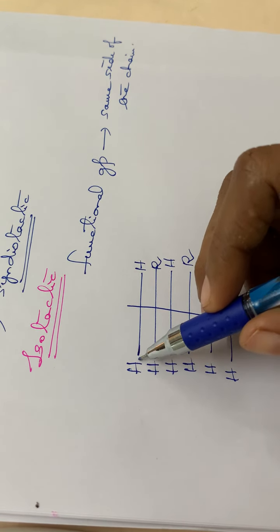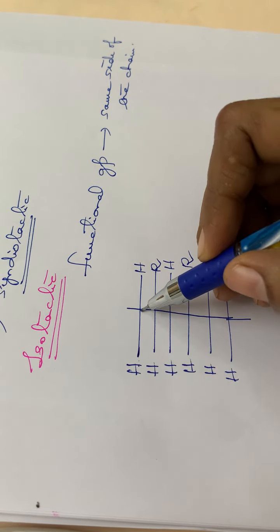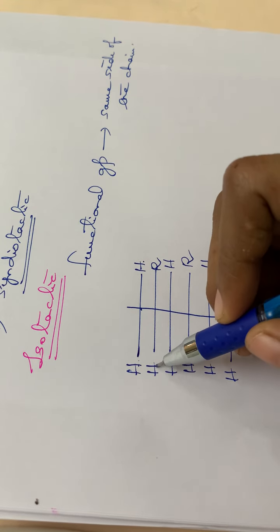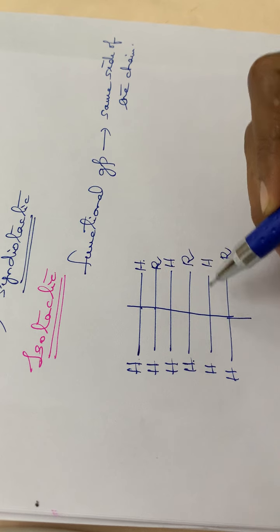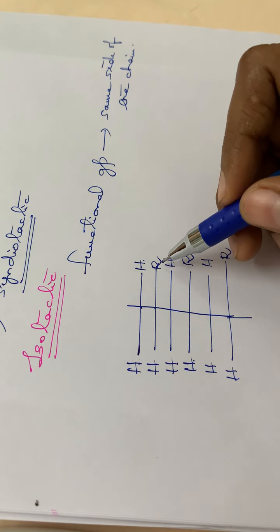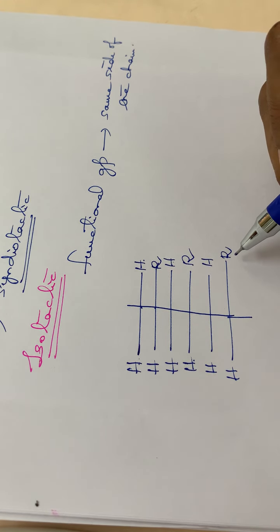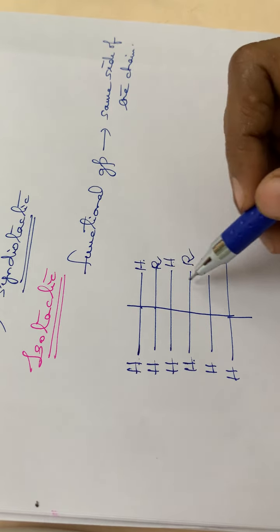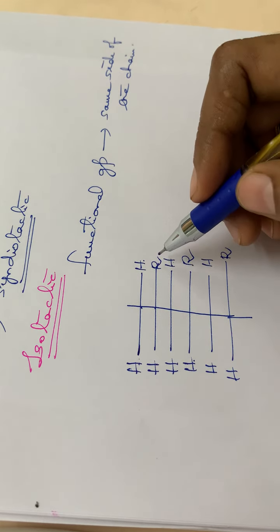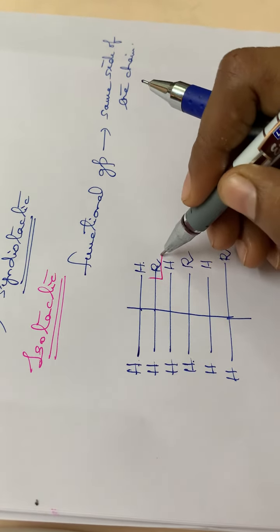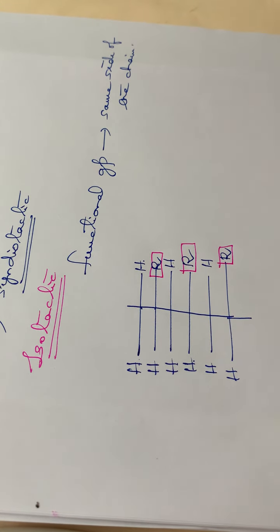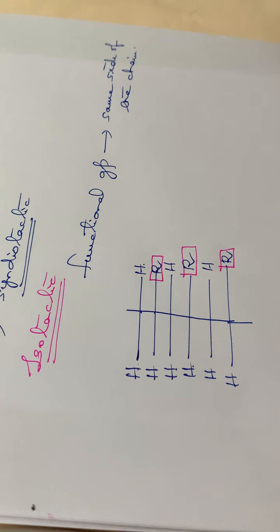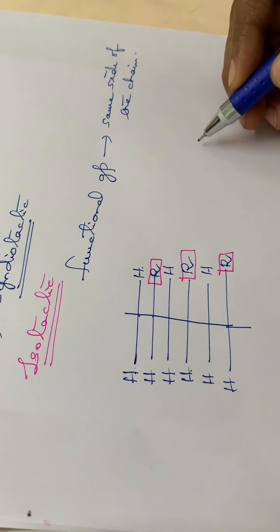So first hydrogen, see here carbon, hydrogen, then the next is hydrogen, carbon, then alkyl group, again hydrogen, hydrogen, then hydrogen, alkyl group. So this R group is repeating in an orderly fashion, isn't it? And also this R group is on the same side of the chain, isn't it? R group is present on the same side of the chain, so we can call it an isotactic polymer. Okay, then one more example I am writing.